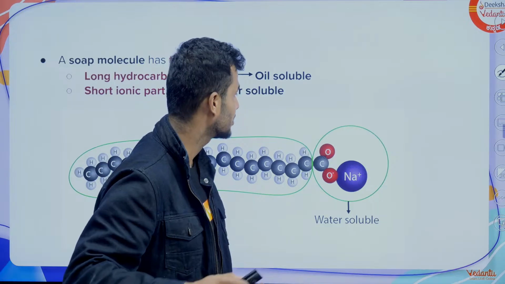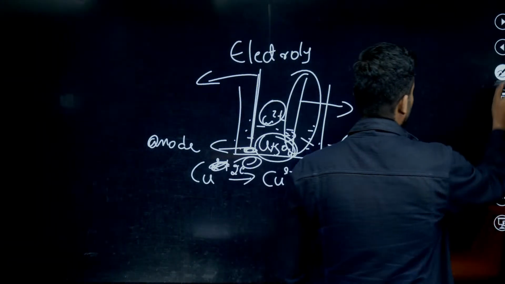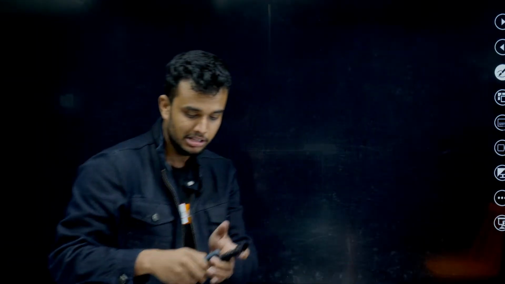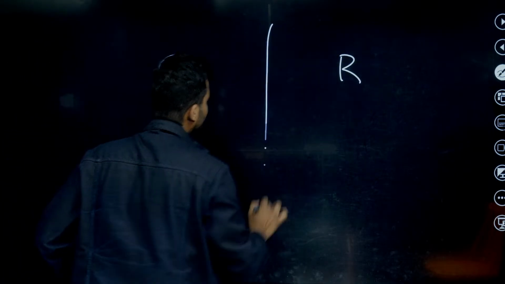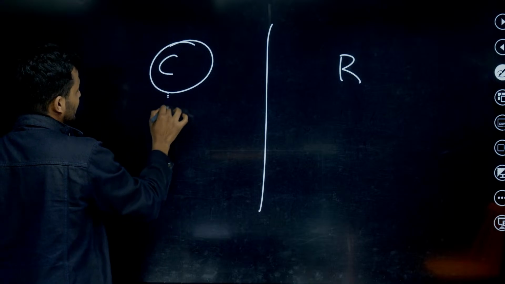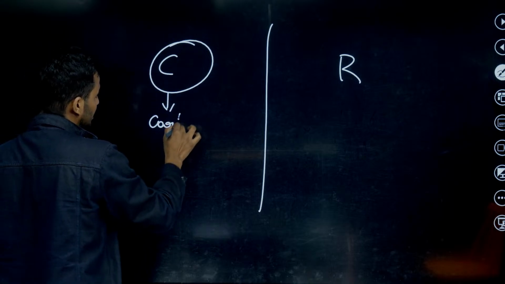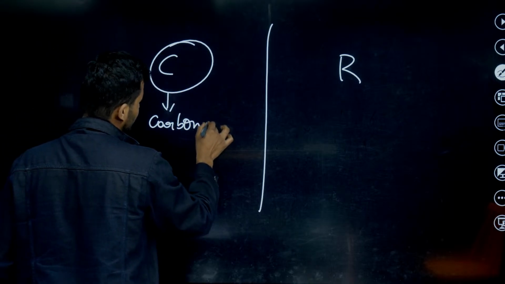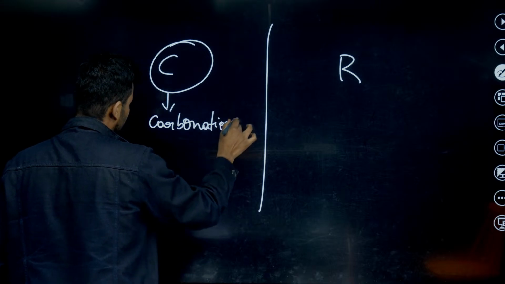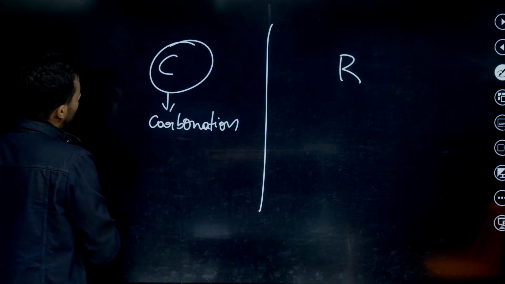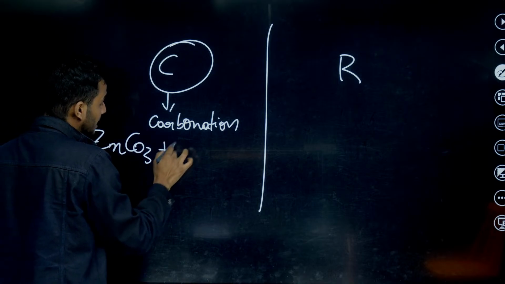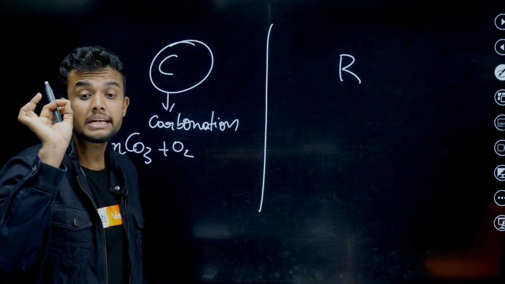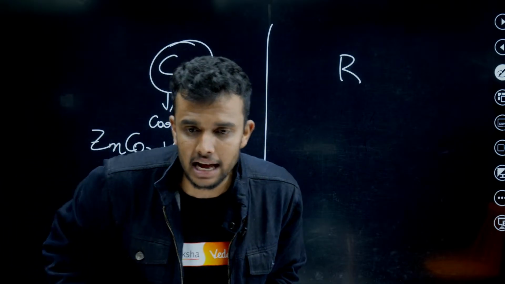Calcination and roasting. Okay, Janu, listen here. What is the difference between calcination and roasting? Calcination is used for carbonate ores, especially moderately reactive metals. For example, zinc carbonate: whenever we heat zinc carbonate in the presence of a limited amount of oxygen.